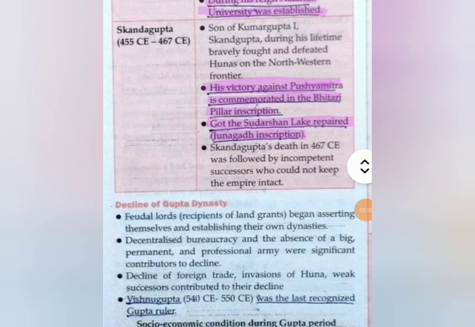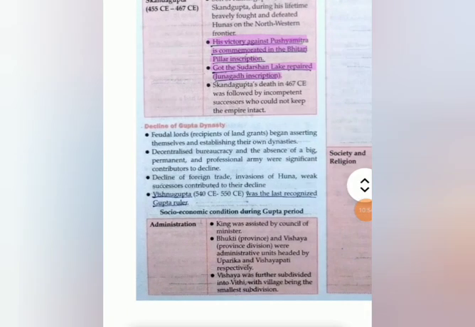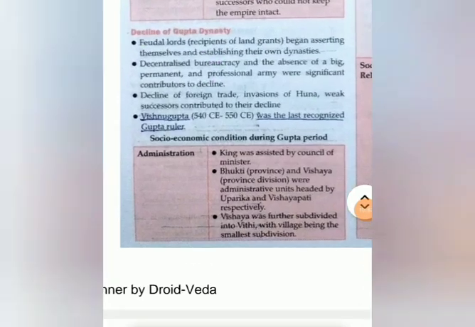So now, for Sudarshan Lake we have 3 questions. Who constructed the Sudarshan Lake? It was Chandragupta Maurya. Second question will be, who repaired the Sudarshan Lake? It was Skand Gupta. And the third question will be, who restored the Sudarshan Lake? So you should know the answer to all the 3 questions.